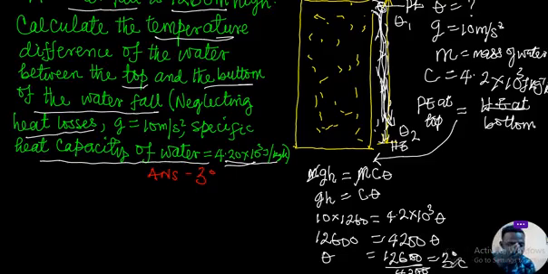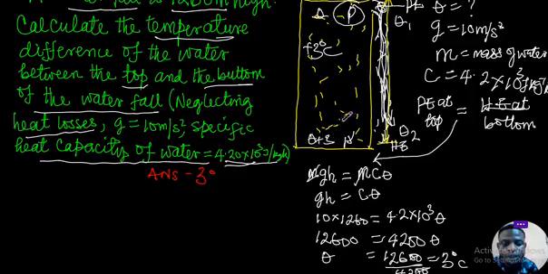So in that case, there's going to be a rise in temperature of the water because energy can only be converted from one form to another, in this case from potential energy here to heat. So the water is going to have a gain of temperature by plus 3 degrees Celsius. So if here is θ, this point is going to be what? θ plus 3 degrees Celsius, which is the answer. All right, thank you.